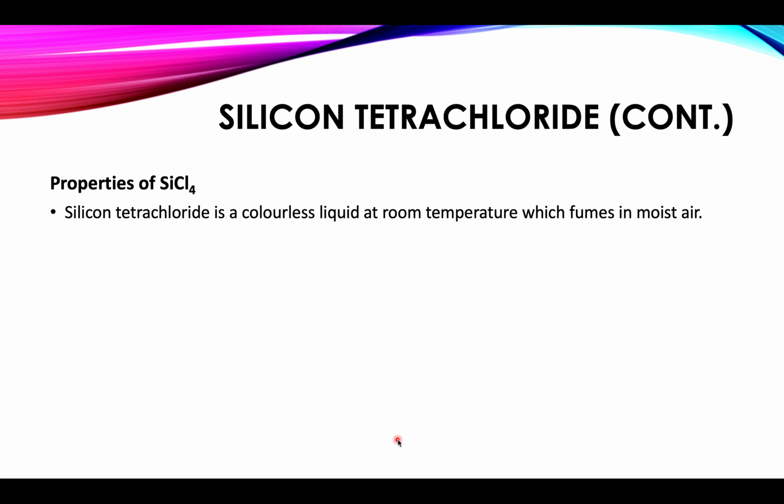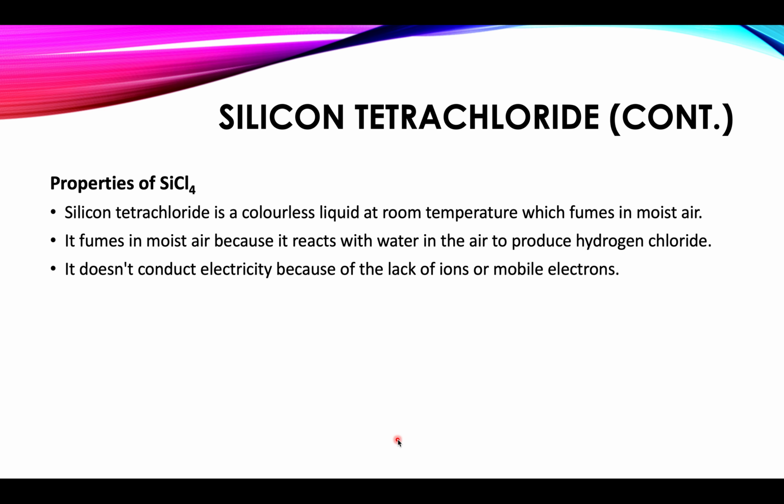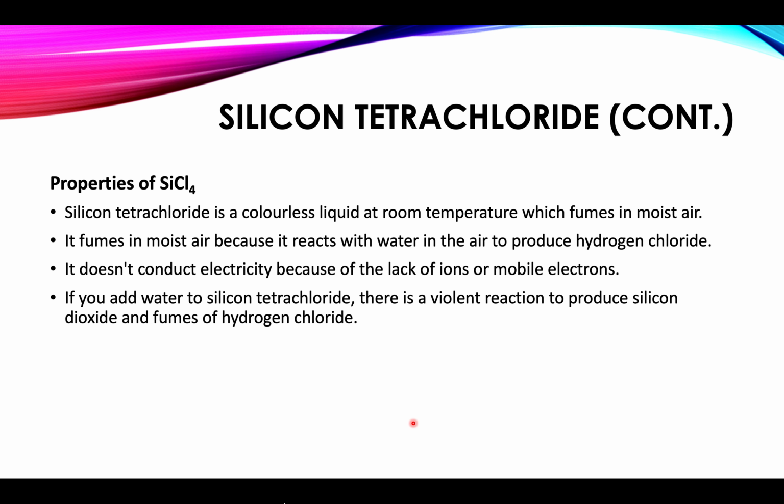Properties of silicon tetrachloride. Silicon tetrachloride is a colorless liquid at room temperature which fumes in moist air. It fumes in moist air because it reacts with water in the air to produce hydrogen chloride. It does not conduct electricity due to the absence of free moving ions and mobile electrons. What does the word mobile electrons mean? Free moving electrons. If you add water to silicon tetrachloride, there is a violent reaction to produce silicon dioxide and fumes of hydrogen chloride. The reaction is as under.